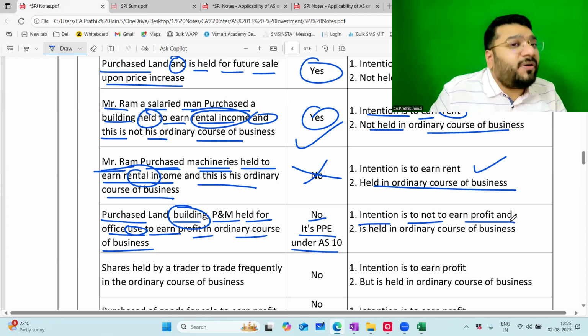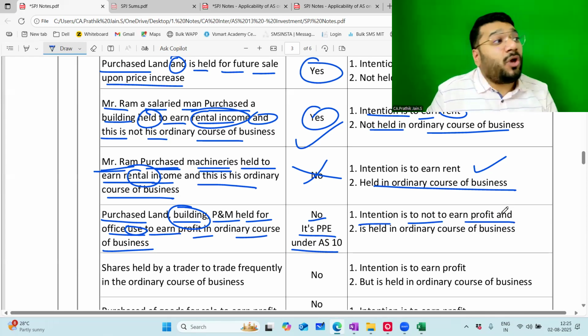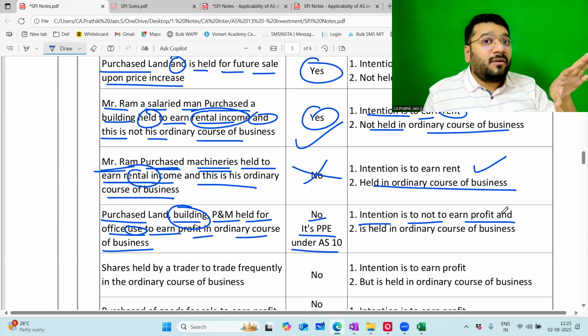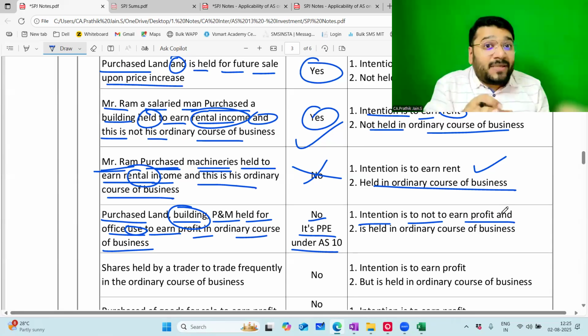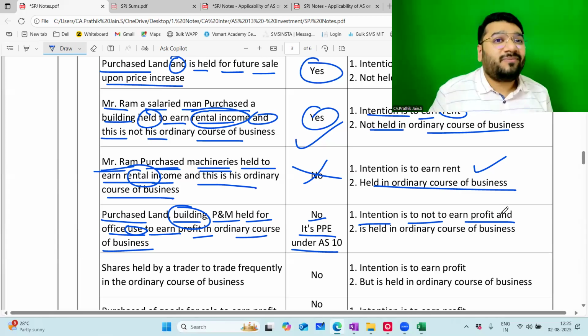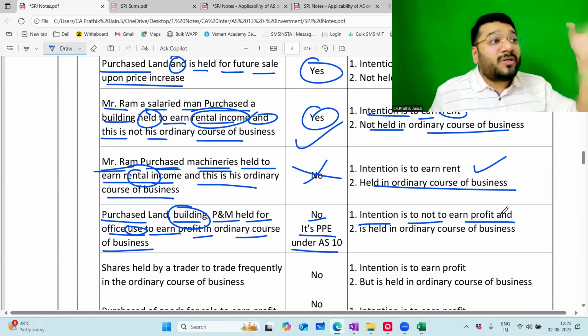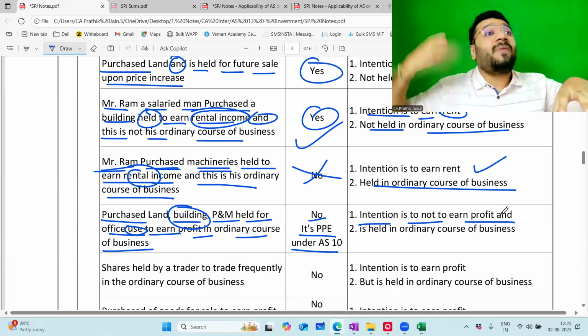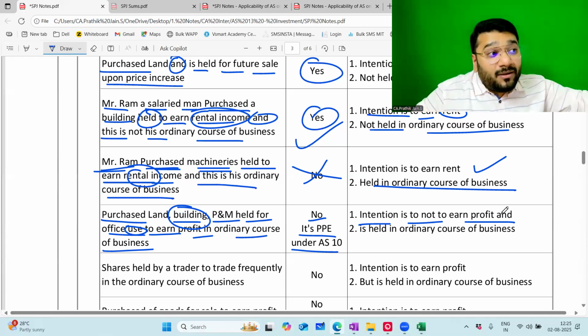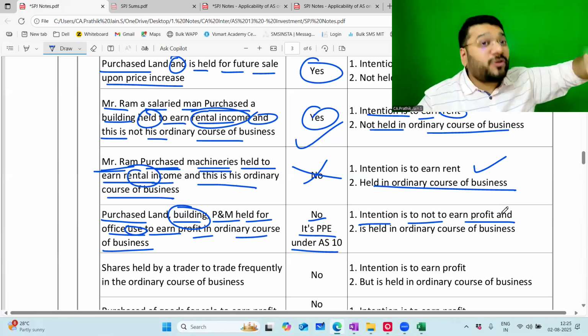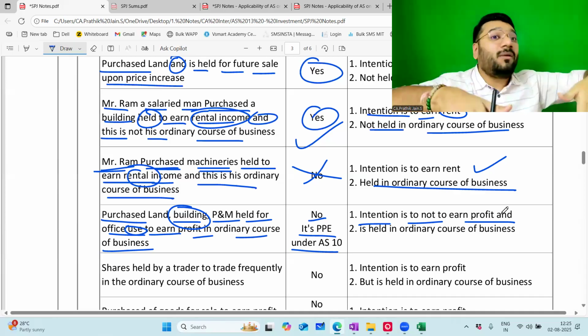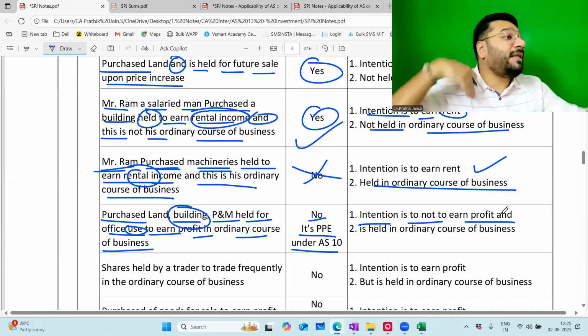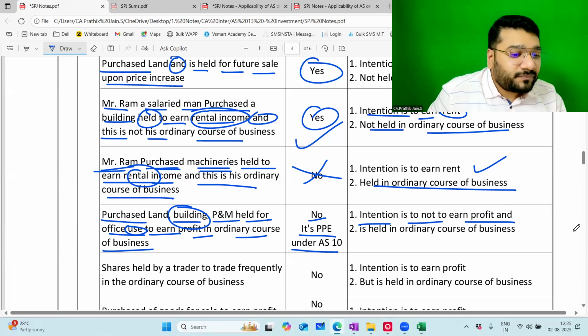Intention is not to earn profit from the building, the intention is not the direct profit. Profit I'll get, but by using it for another purpose. Why am I buying the building? Because I want to take classes in it, and from classes I want to make the profit. So the motto is not to get the income from the building directly. The motto is to get the income from something that I'm doing in the building, from some other sources.